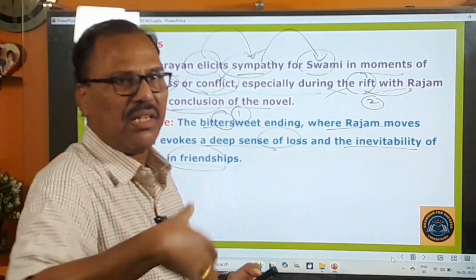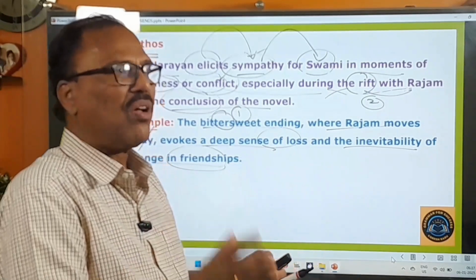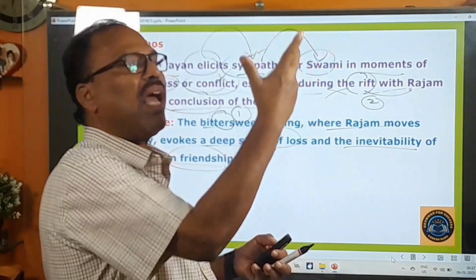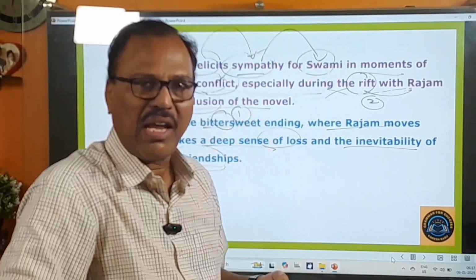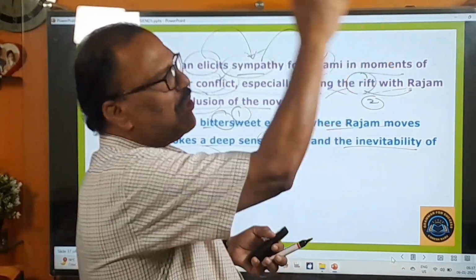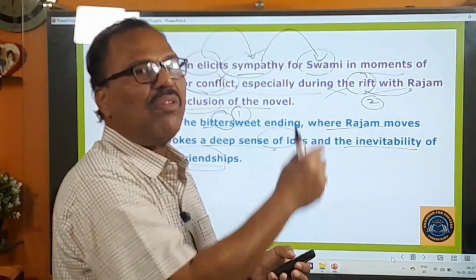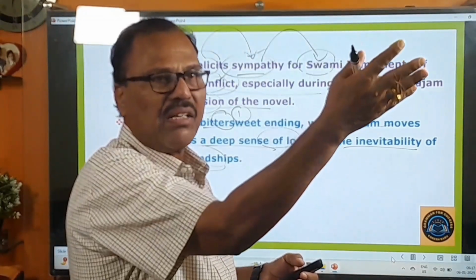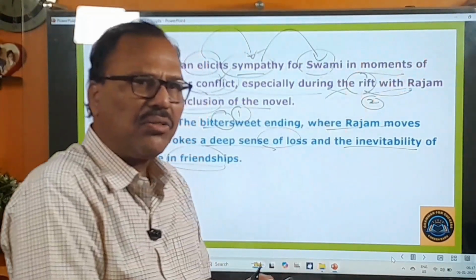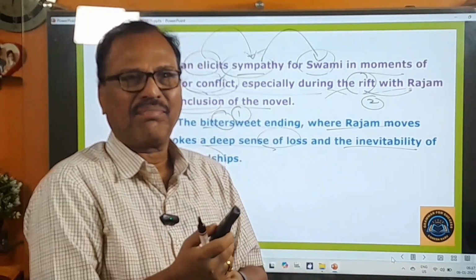Suppose you are working here, so you will have friendship with so many people in this colony. Suppose you are transferred to some other place, there you will have your new friends, and you are very likely to forget these friends. And from that place, you happen to go to some other place. There you will form new friendships, and you are likely to forget the friends of this place. So like that, friendships are very impermanent.